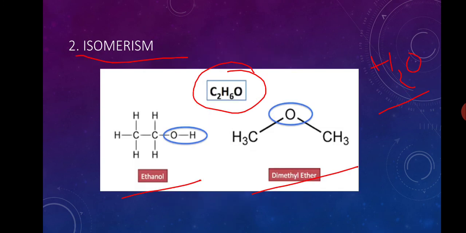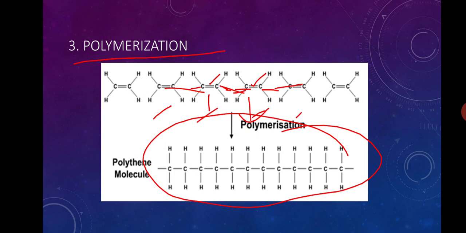Isomerism. The second reason behind so many organic compounds is isomerism. What is isomerism? Molecular formula is the same but structural formula is different. Polymerization. Organic compounds can also form polymers. What is a polymer? A lot of monomers are connected with each other to form a giant molecule, and this is called a polymer, and the process is called polymerization. Due to polymerization, the number of organic compounds also increases further.